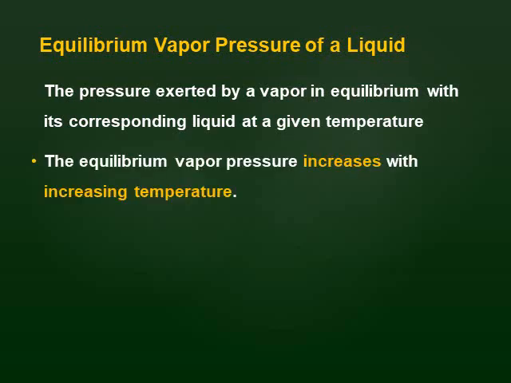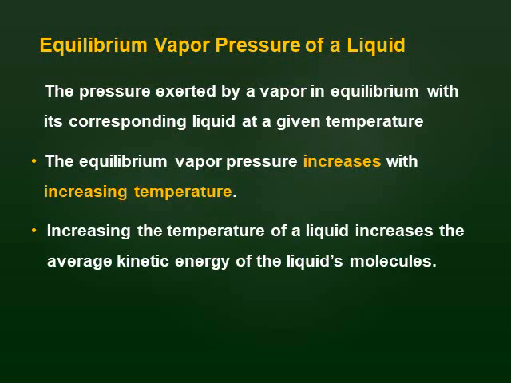The equilibrium vapor pressure increases with increasing temperature. If you heat the flask, what will happen? More molecules will escape, so they exert more pressure, and more molecules will fall down. Increasing the temperature of the liquid increases the average kinetic energy of the liquid molecules, so more molecules can escape. More molecules escaping means more pressure is exerted. So the equilibrium vapor pressure increases with increasing temperature.